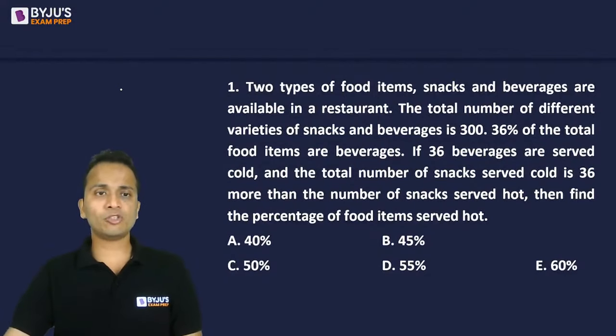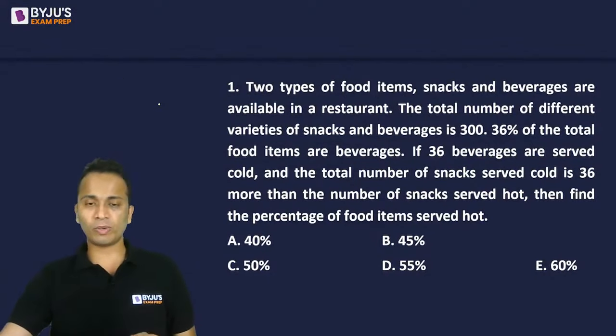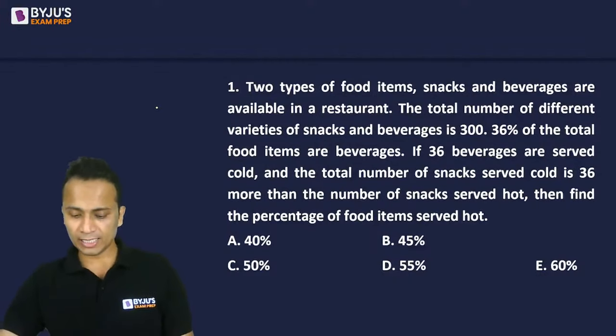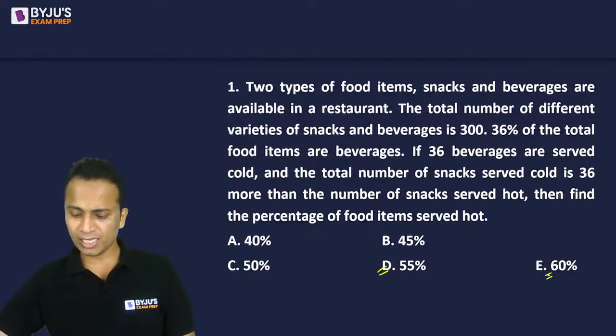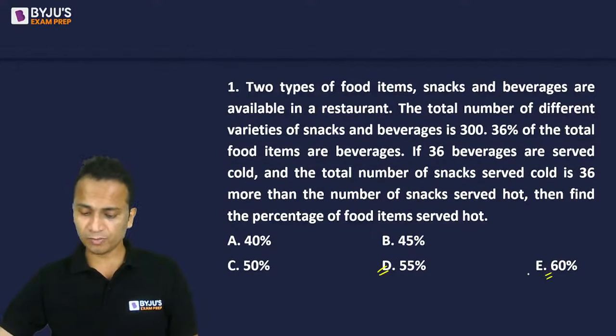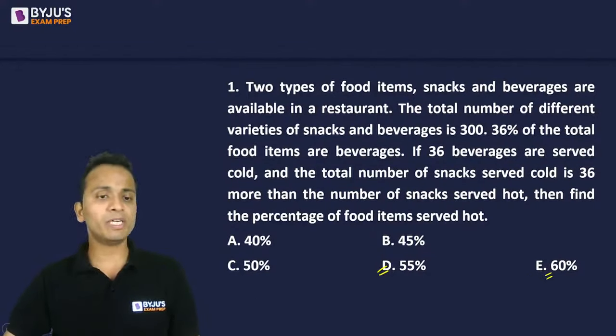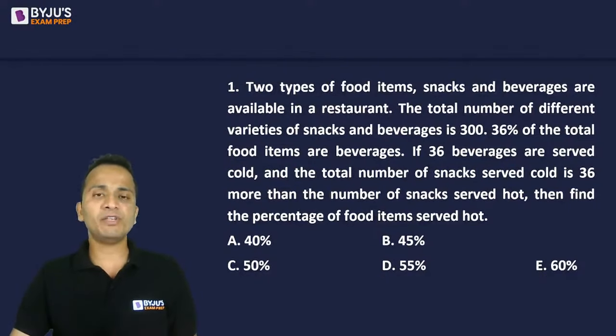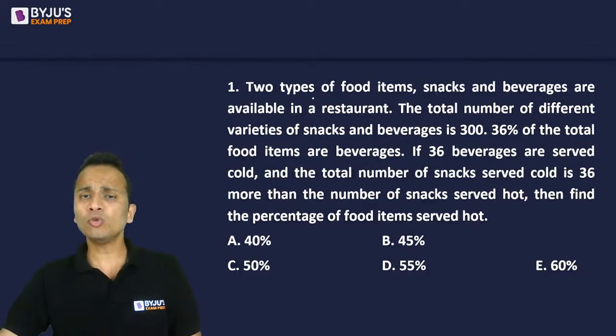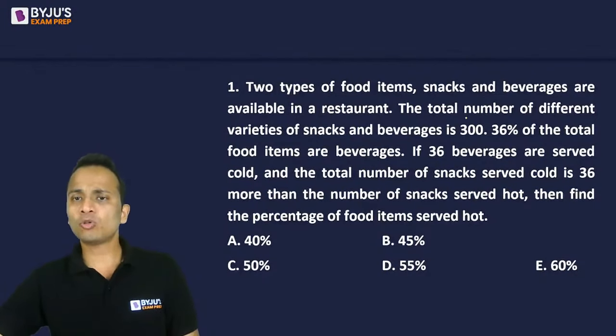Okay. All right. So let's start with solving this one. A pretty easy question, and already I've got answers. Option D, which is 55%, option E, which is 60%. Let's see what will be the correct answer for this question. Now let's go slowly and read each and every word that is given here. Two types of food items are there: snacks and beverages. The total number of different varieties of snacks and beverages is 300. So total count is 300.